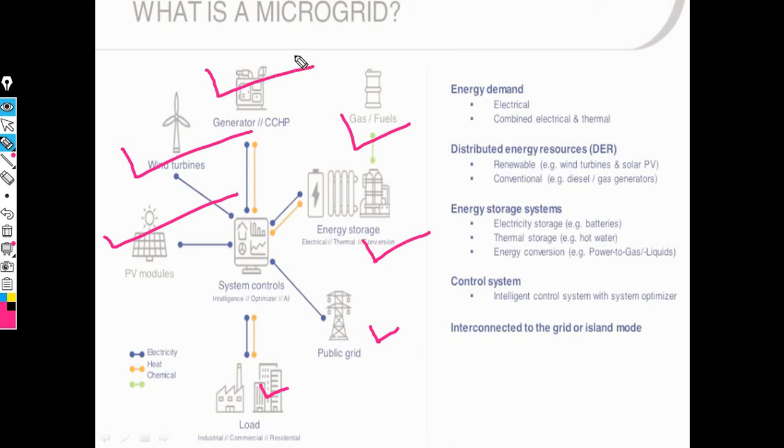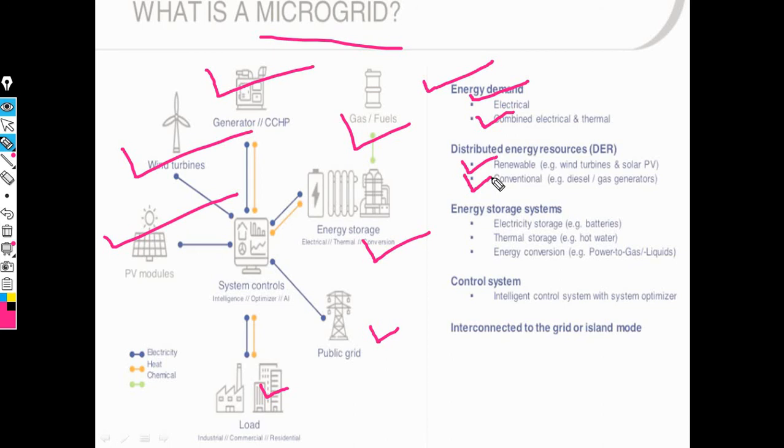This type of grid is called a microgrid, in which we need energy demand. The energy demand depends on the electrical and combined electrical and thermal system. Then distributed energy resources, that is, renewable energy sources like wind turbines and solar photovoltaic cells, and conventional resources like diesel and gas generators.